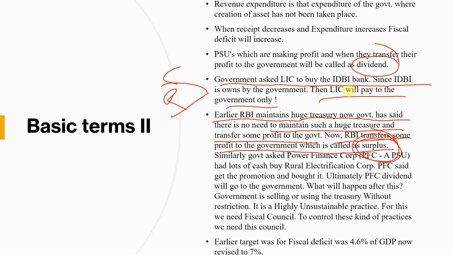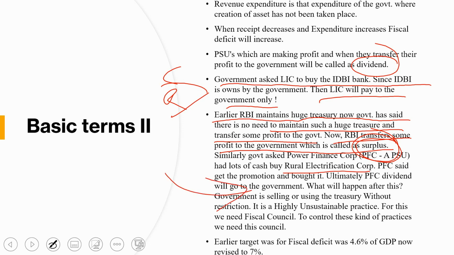The government said, okay, I will give you the promotion, just buy that Rural Electrification Corporation and help revive it, or spend that money in that sector. So they will get the promotion, and when PFC has bought the Rural Electrification Corporation, the dividend will go to whom? That dividend will go to the government.